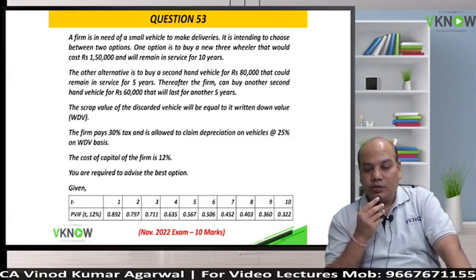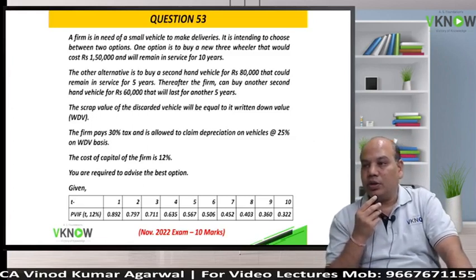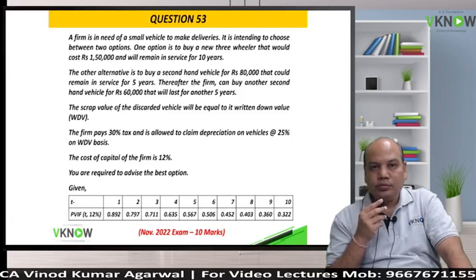A firm is in the need of a small vehicle to make deliveries. It is intending to choose between two options. One option is to buy a three-wheeler that would cost rupees 1,50,000 and will remain in service for 10 years. So year 0 cost is 1,50,000, life 10 years.